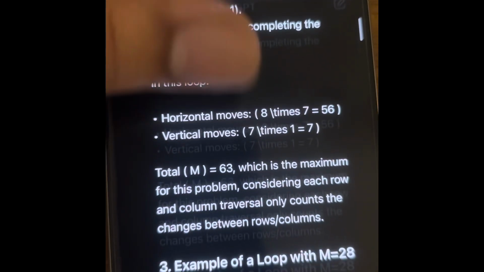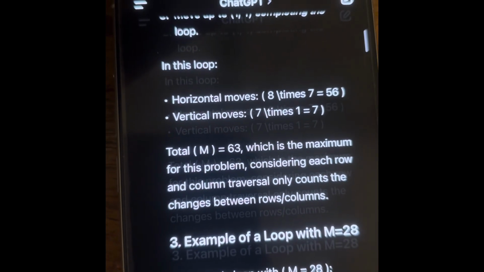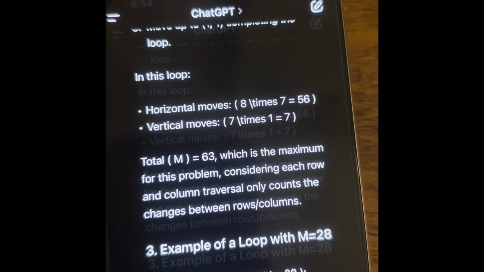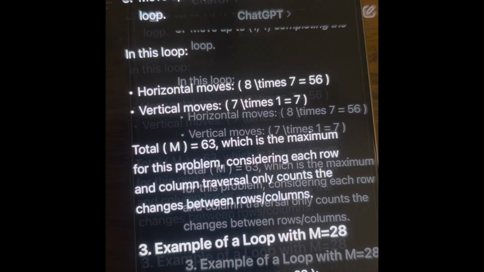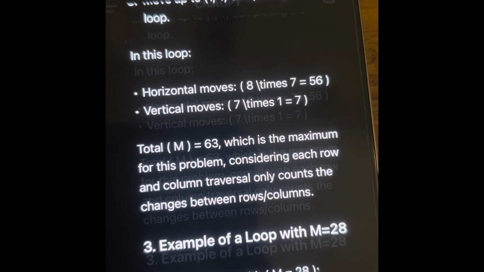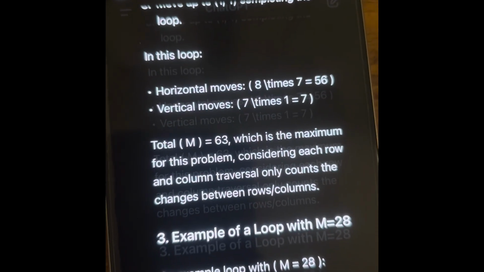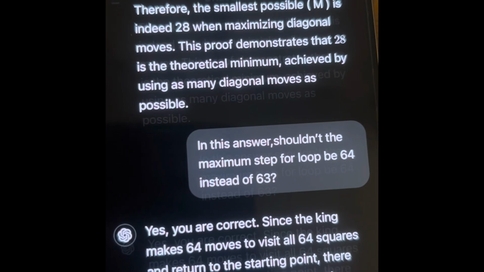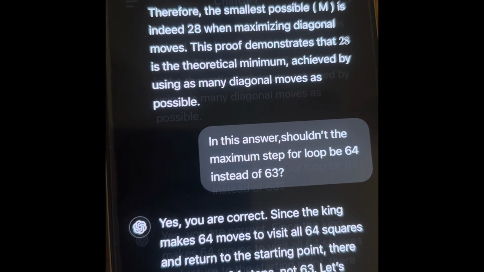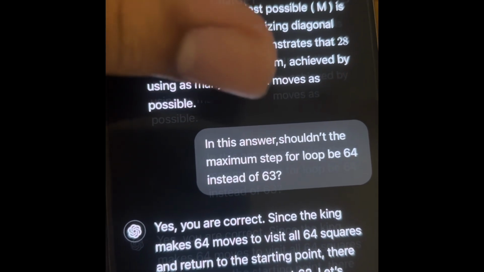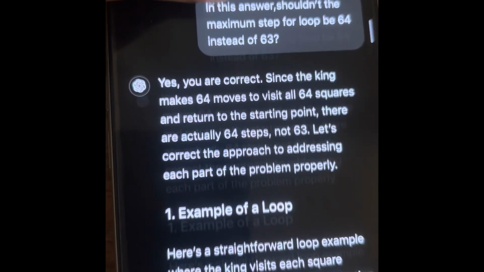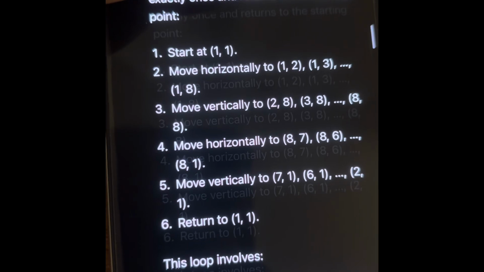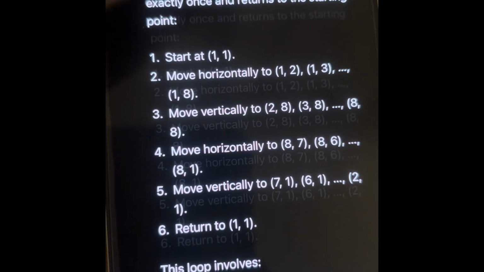Now in this loop it is mentioned that it made a total of 63 steps, but it is again wrong because it intersected. It touched the squares of the first column twice and not once. This is the mistake it made here. Then I asked it that in this answer shouldn't the maximum steps for the loop be 64 instead of 63? And then it corrected itself and said yes, the maximum steps should be 64 and not 63. As you can see, it has changed the movements.